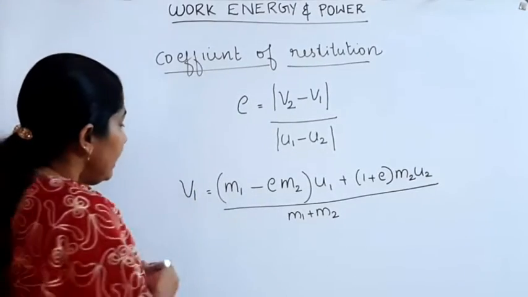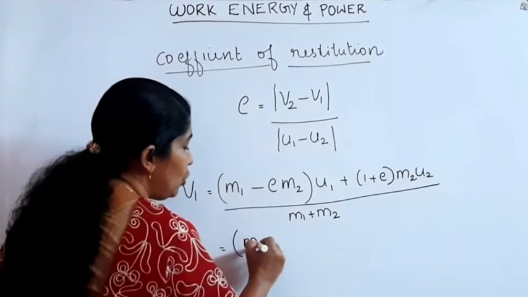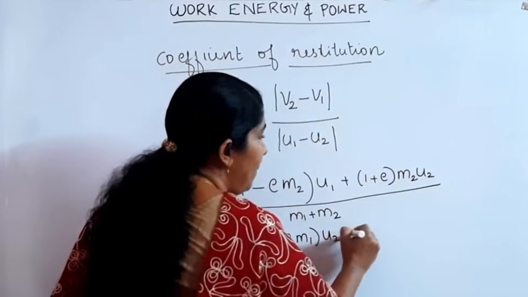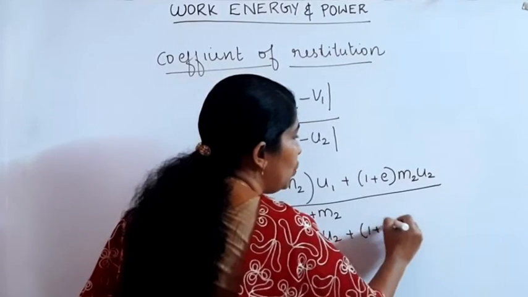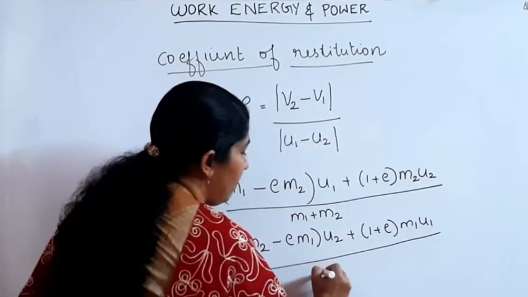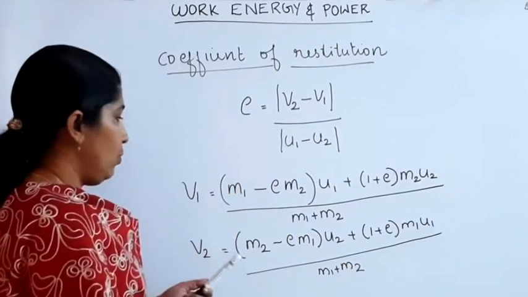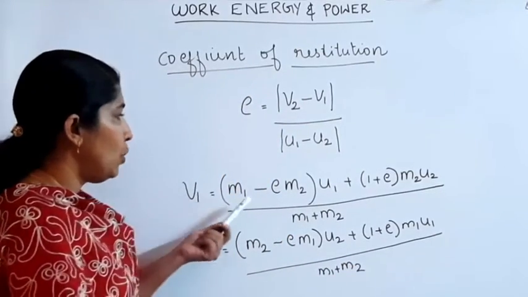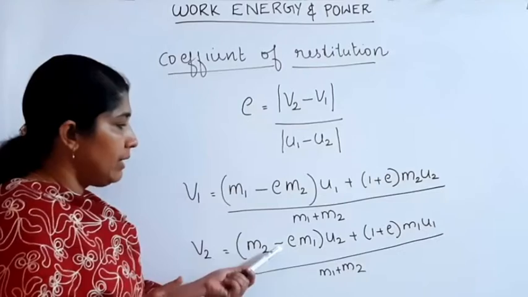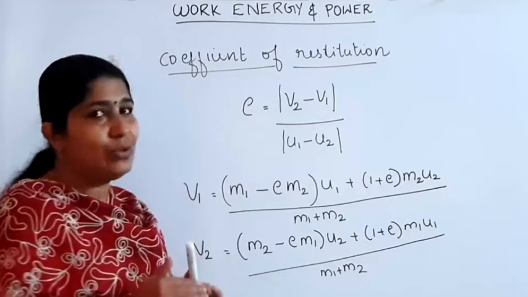Then velocity of second body after collision can be written as (m2 minus e m1) into u2 plus (1 plus e) into m1 u1, the whole divided by m1 plus m2. These are the velocities after collision, if coefficient of restitution is given in the question.